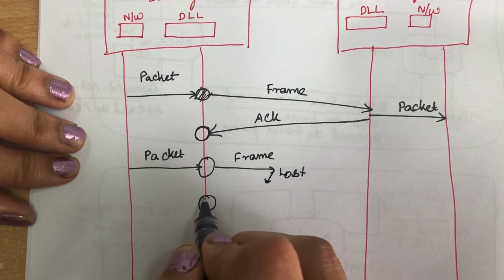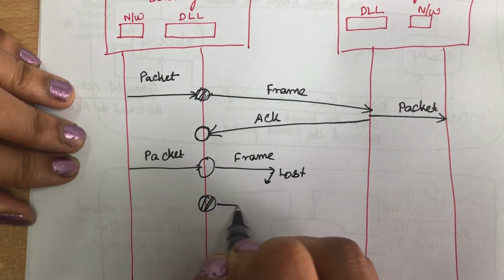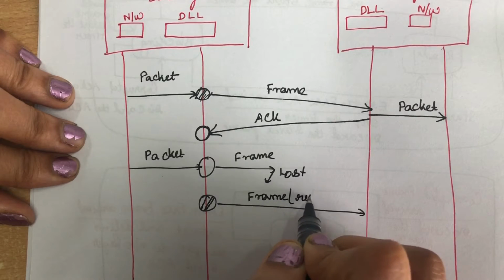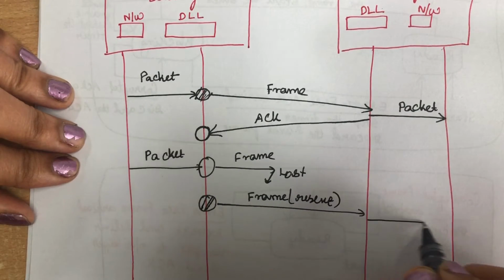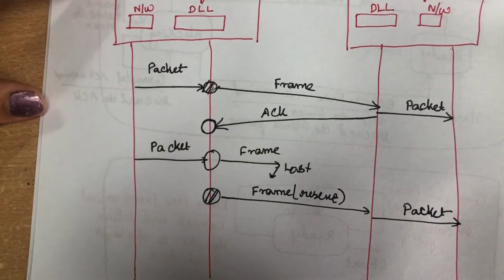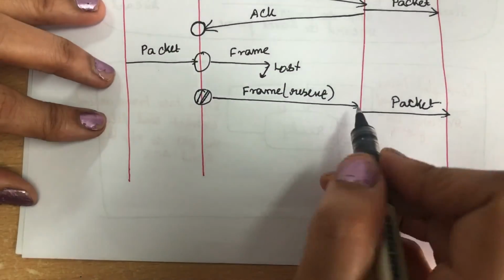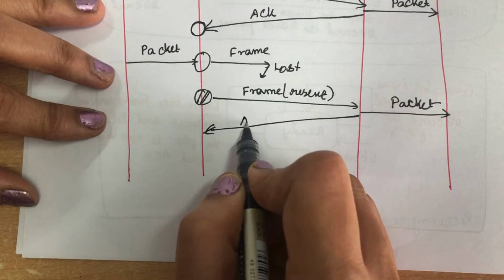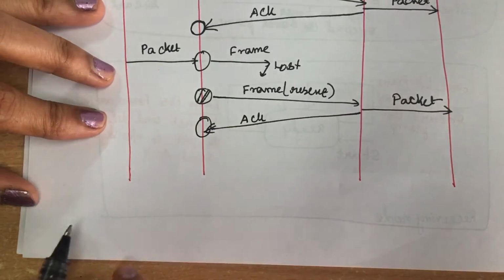Then the frame is resent, the packet is delivered to the network layer, and the acknowledgement is sent back, so it will stop the timer.